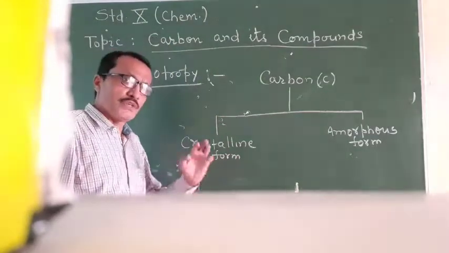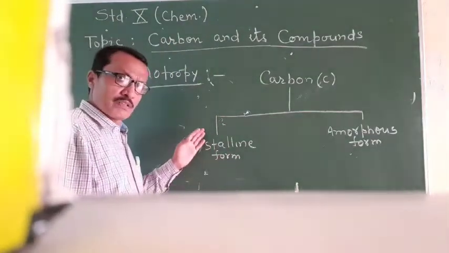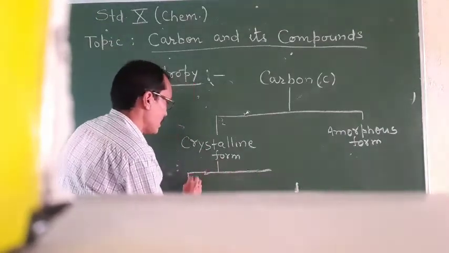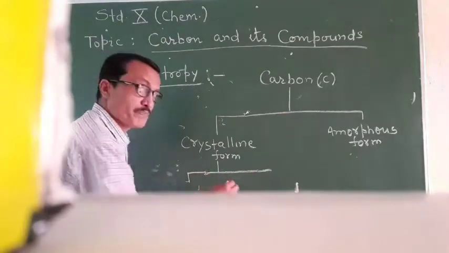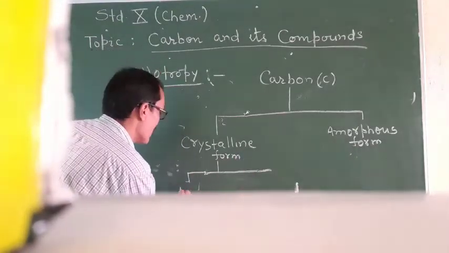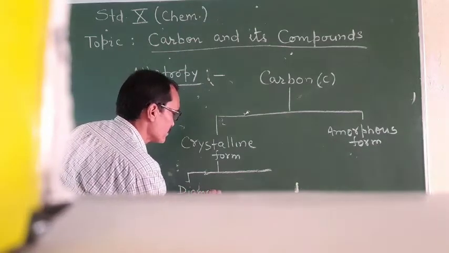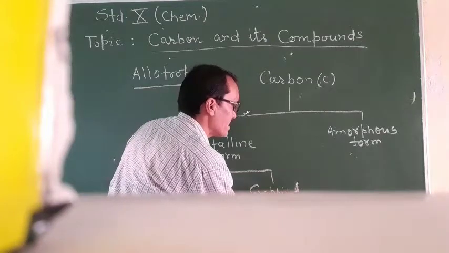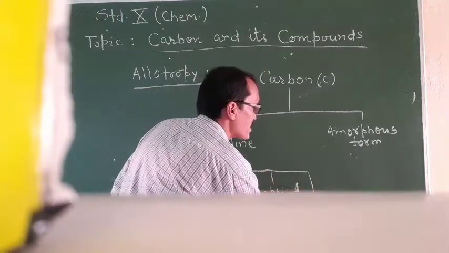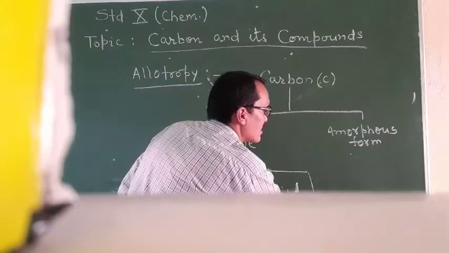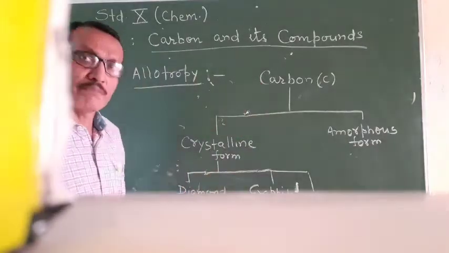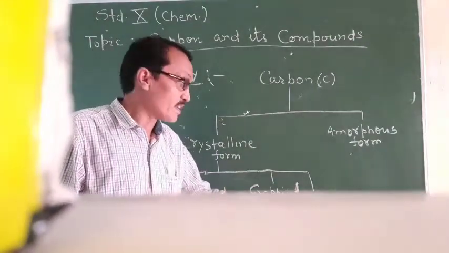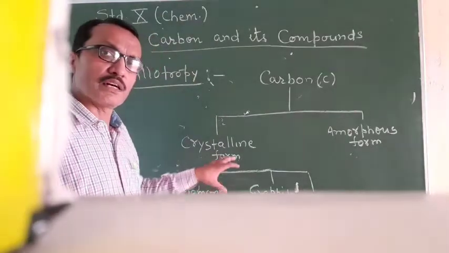Now further, if you consider this crystalline form, crystalline carbon is also subdivided into three forms: diamond, graphite and fullerenes. Students, diamond, graphite, fullerenes, these are the crystalline carbon.